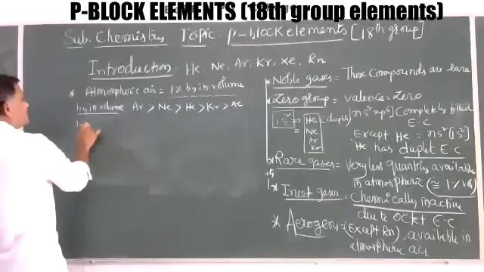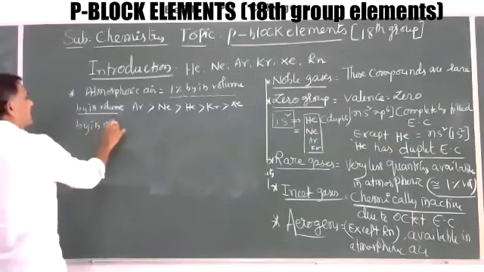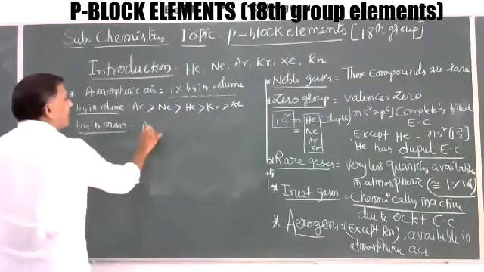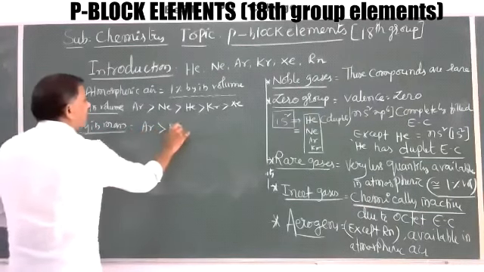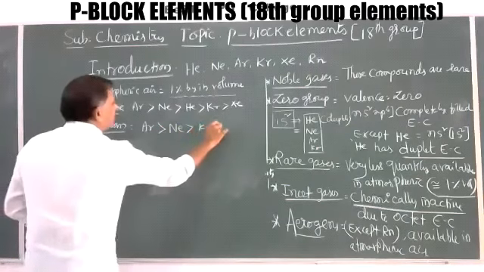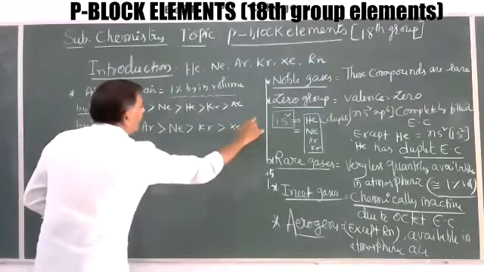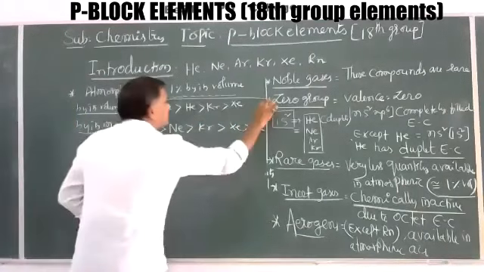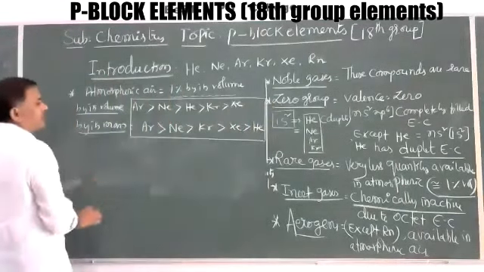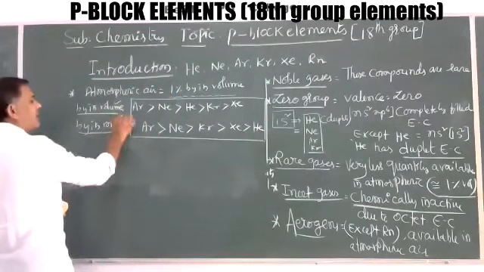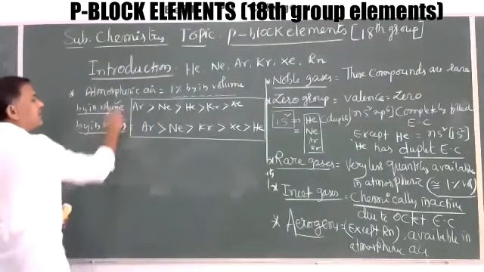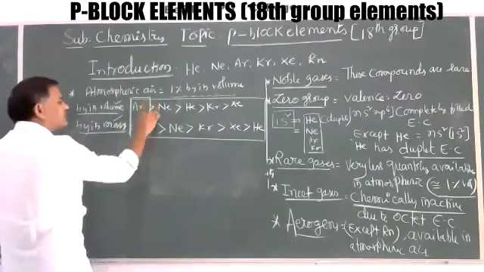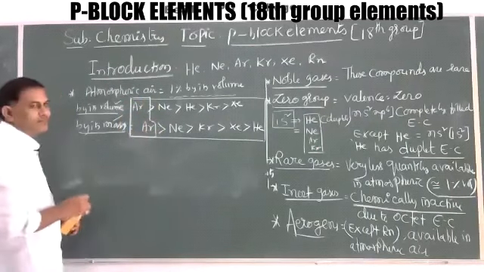By mass, the order of occurrence is argon, neon, krypton, xenon, and helium. These two orders are very, very important. Either by volume or by mass, the main constituent element of these gases present in atmospheric air is argon.